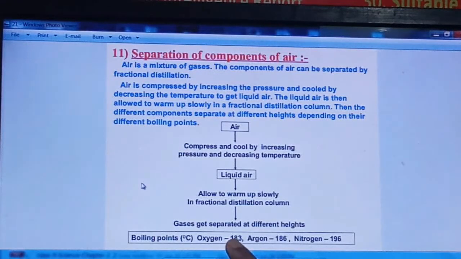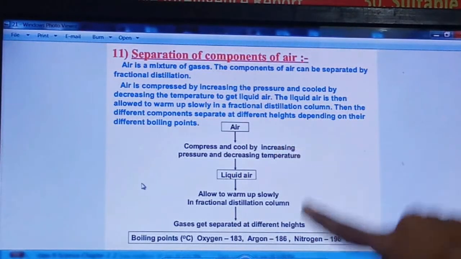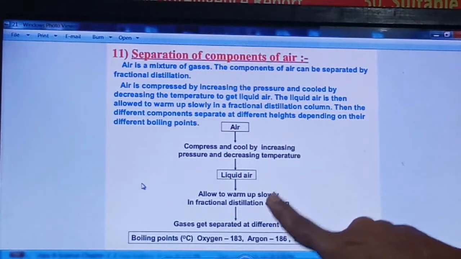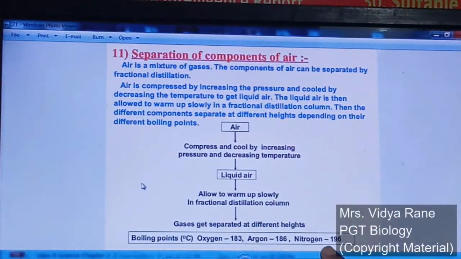Oxygen is minus 183, argon is minus 186, and nitrogen is minus 196. This means if you have to maintain the liquid air's temperature, it should be at minimum minus 200.